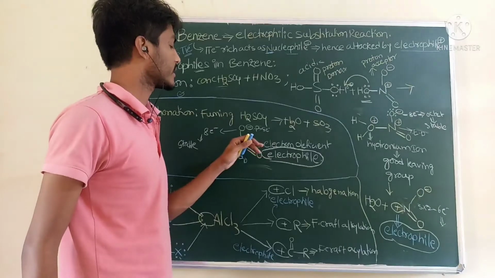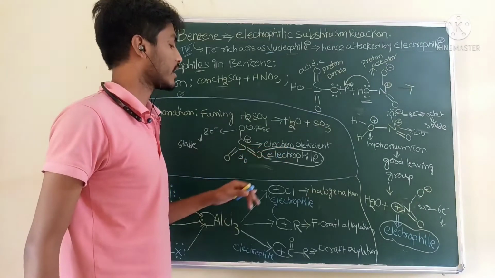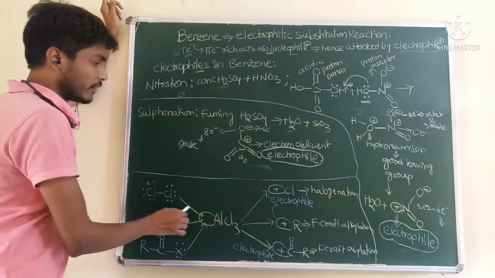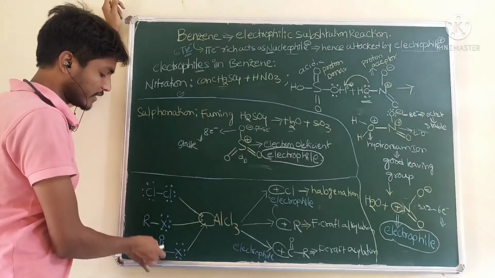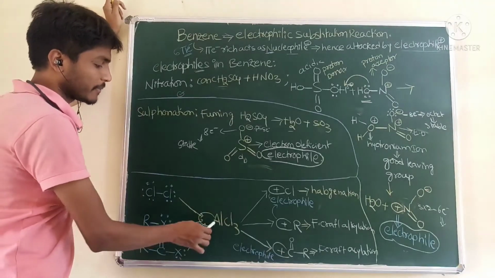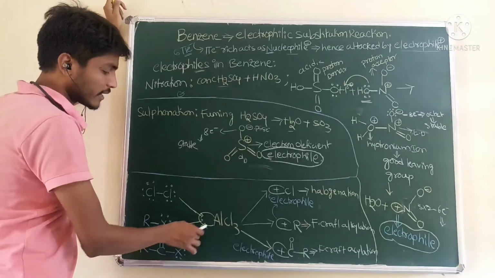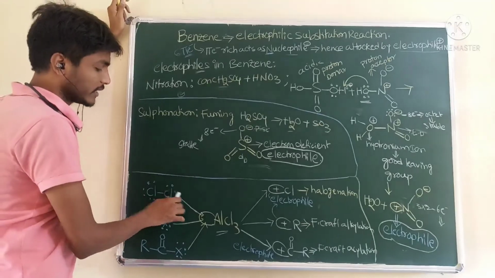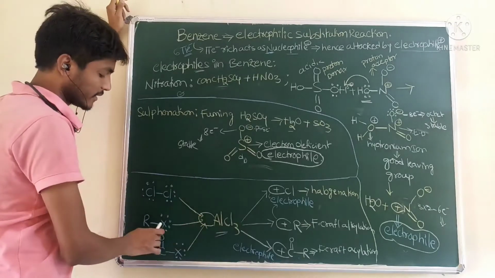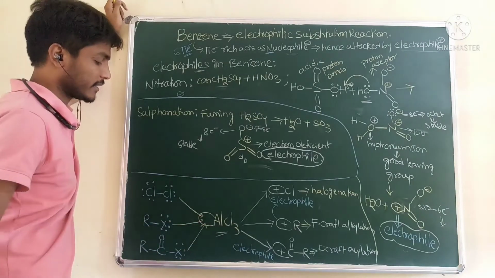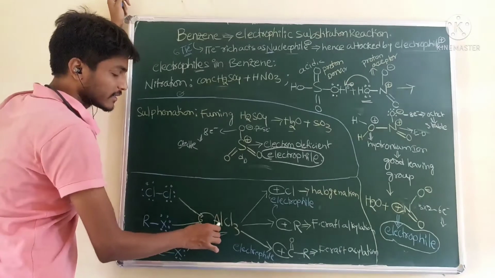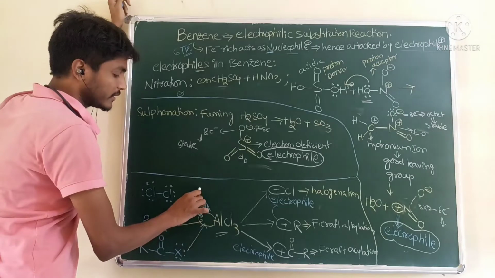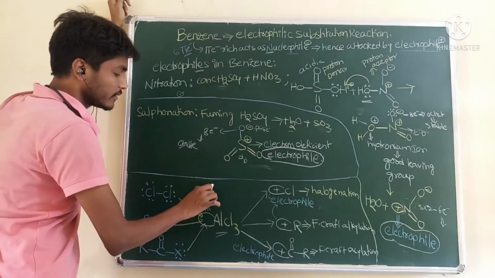Next one is chlorine: halogenation, Friedel-Crafts alkylation, acylation. What will happen? All these compounds react with AlCl3. See, Cl2, AlCl3, RCl, AlCl3, like this. AlCl3 contains an empty D orbital.